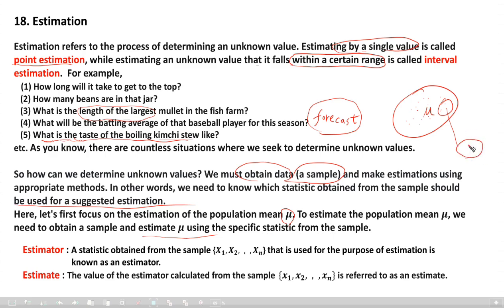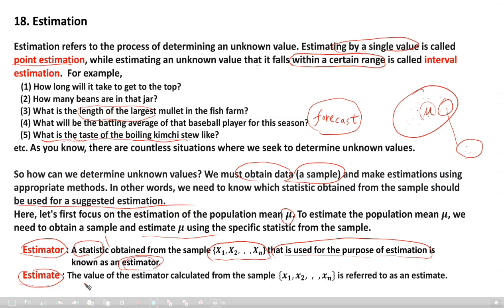So, we have a sample. From this sample, we get some statistic to estimate mu. Okay? Two terminologies here. A statistic obtained from the sample. What is this sample? This sample is denoted by random variables, capital letters. Statistic obtained from this sample is then going to be a random variable, capital letter, that is used for the purpose of estimation. What is used for the purpose of estimation is called an estimator.